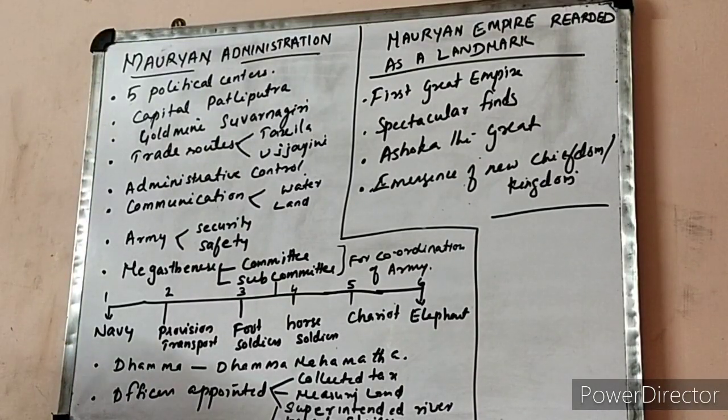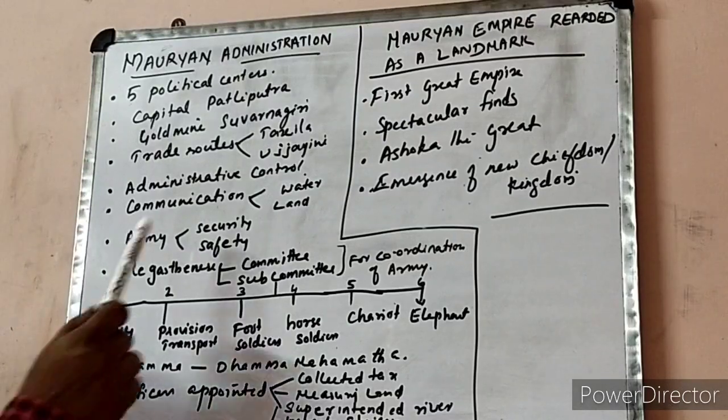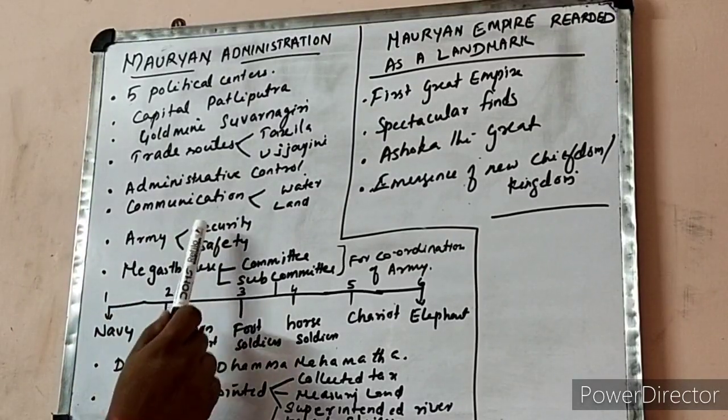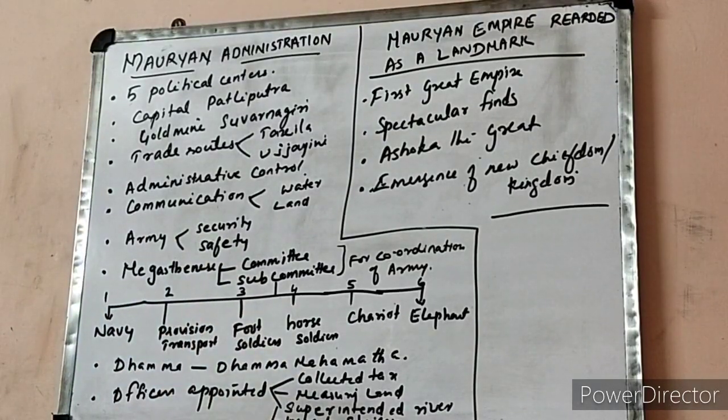Then I talk about the army, isn't it? The army provided security and safety for long distance trade and all, because the entire empire stretched from Bengal, Bihar to Afghanistan. So it is very important for the security and safety of the people moving from one place to another. So the army was an important means of security and safety.